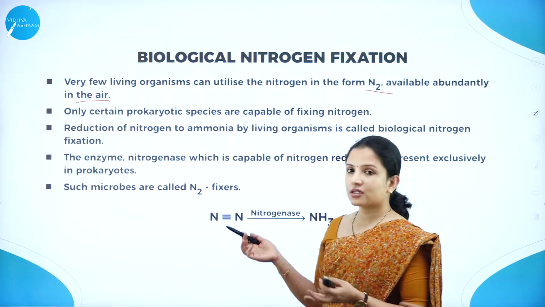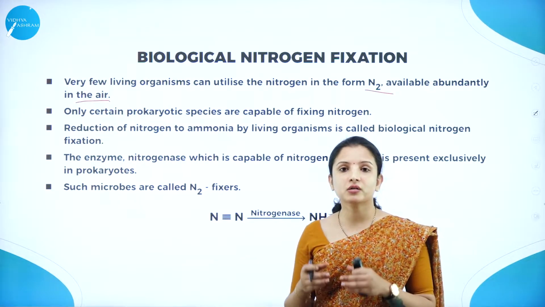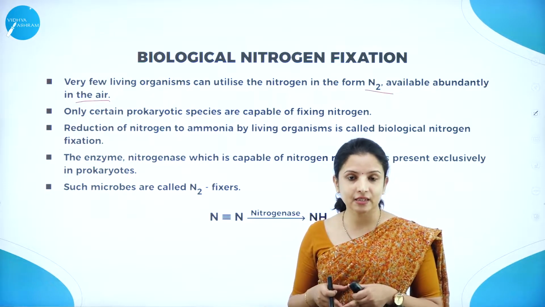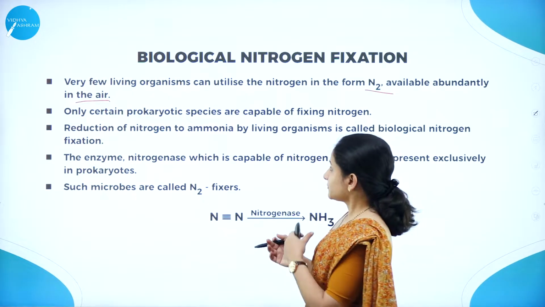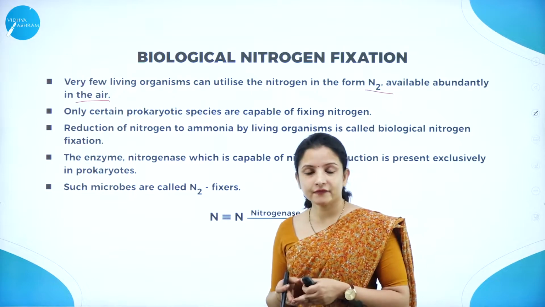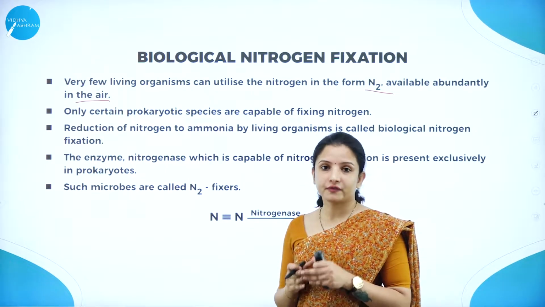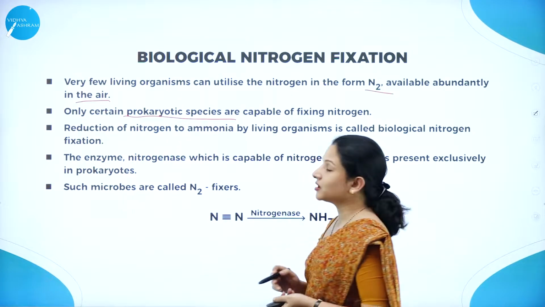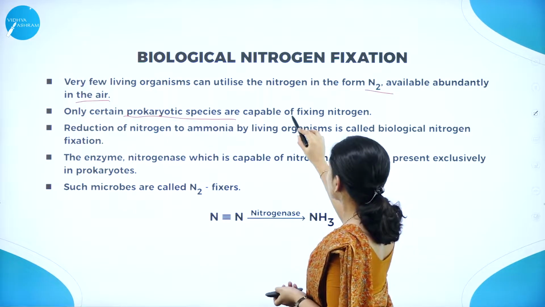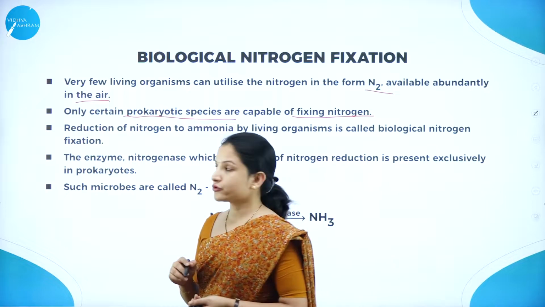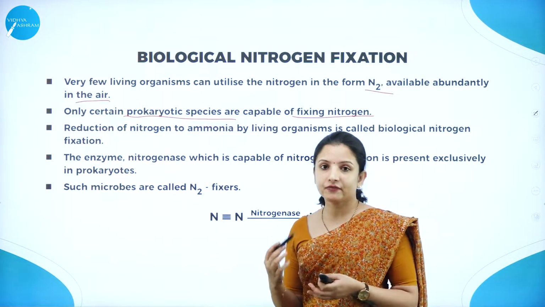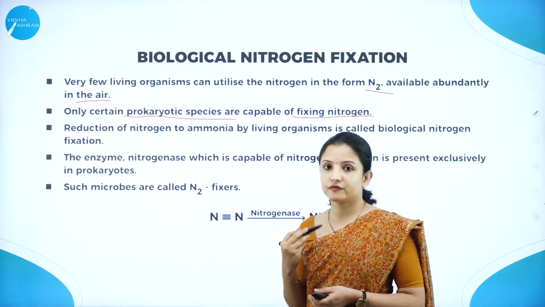But there are some organisms which cannot make use of the nitrogen directly. The best example is the green plants. As I was saying, there are few organisms which can make use of nitrogen directly. They are some of the prokaryotic species. These prokaryotic species are capable of fixing nitrogen, and there are certain prokaryotes which are capable of directly fixing or making use of the atmospheric nitrogen.